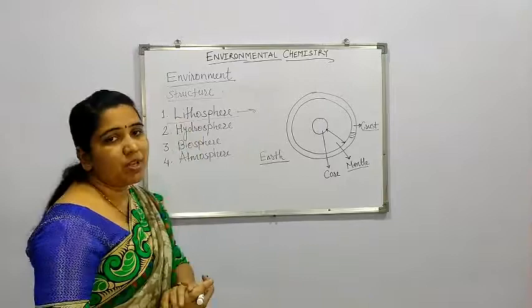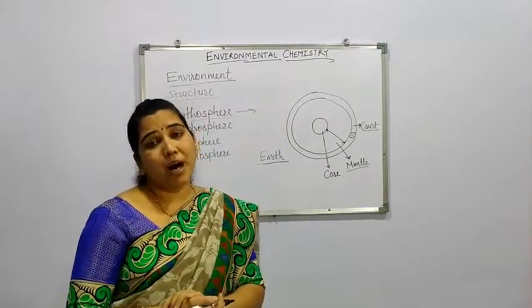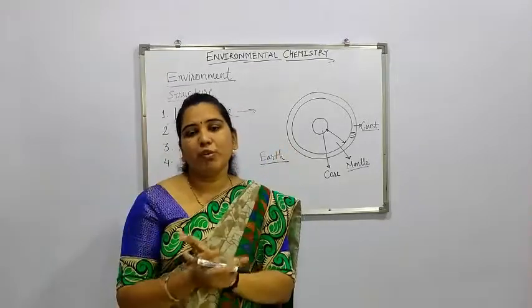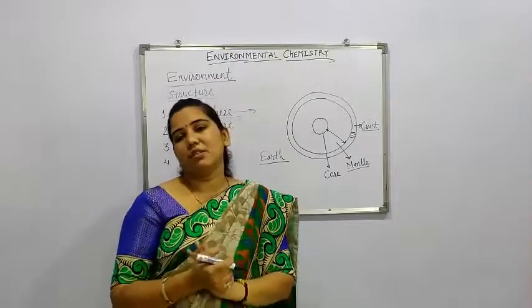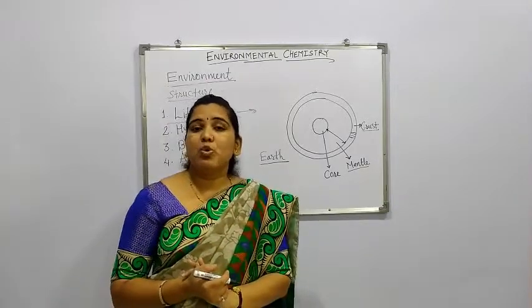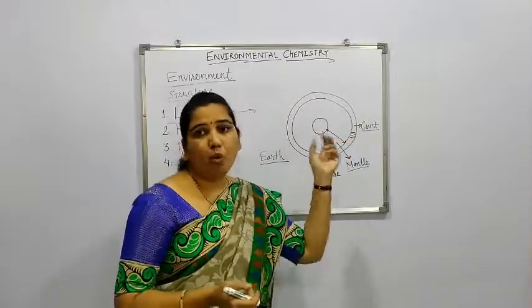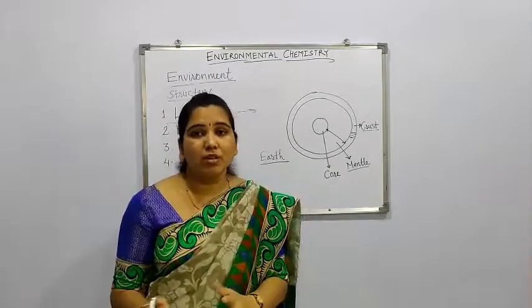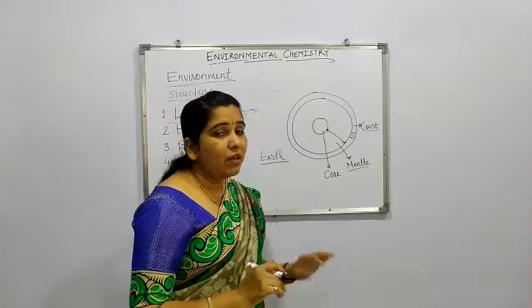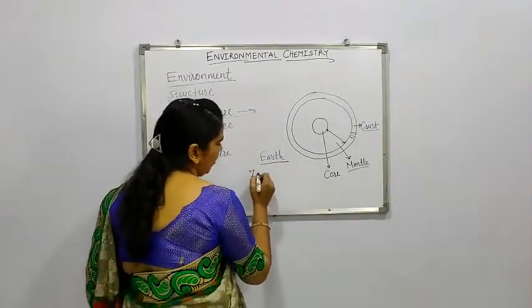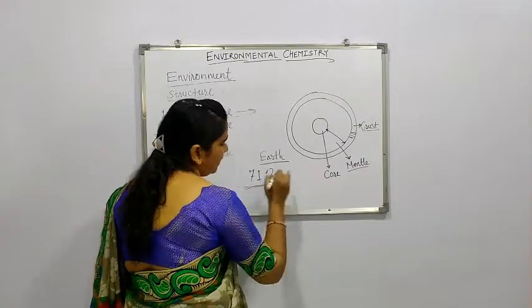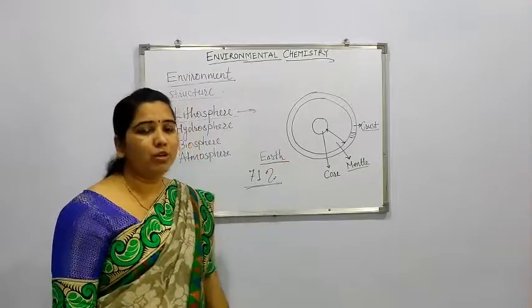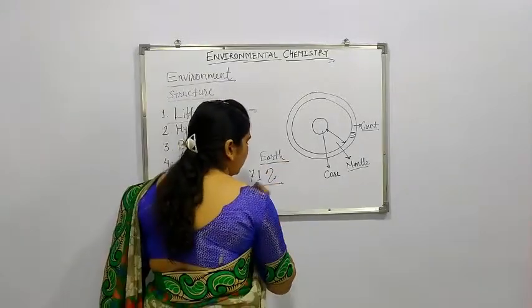Now after that, hydrosphere. Hydrosphere is a very important part of the total environment. If we consider the total earth surface as 100%, then up to 71% is occupied by water. But if we consider that this 71% is 100% water, then out of that,